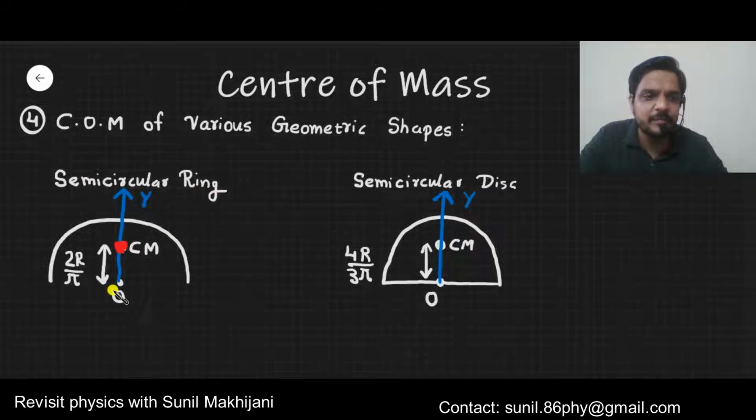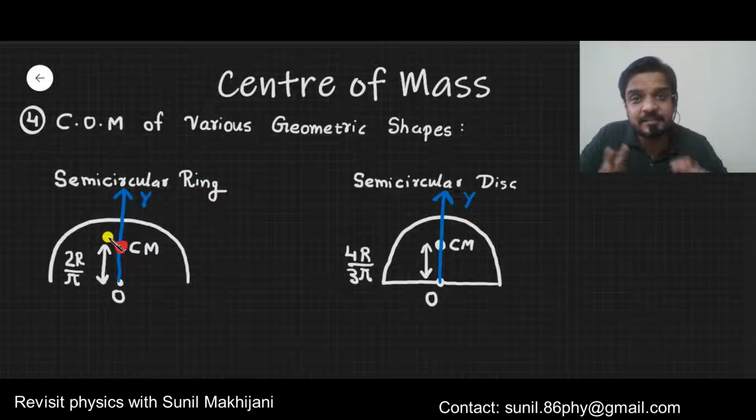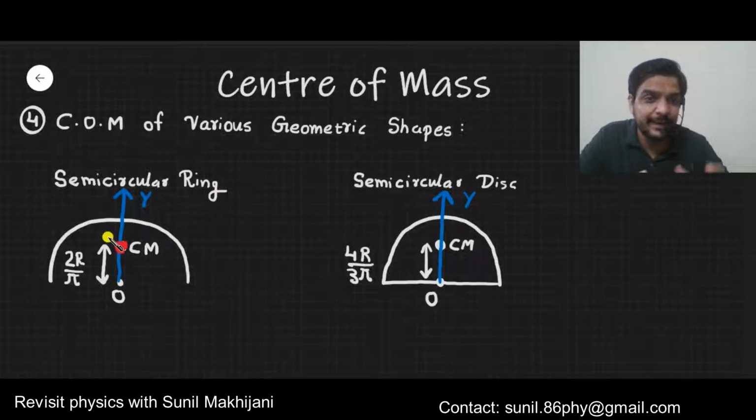In that case, if you observe, O is the center of the circle, and the y-axis is the axis of symmetry. As you know, the center of mass always lies on the axis of symmetry. So the center of mass will lie on the y-axis at a distance of 2r by pi from the point O, where r is, obviously, the radius of the ring.